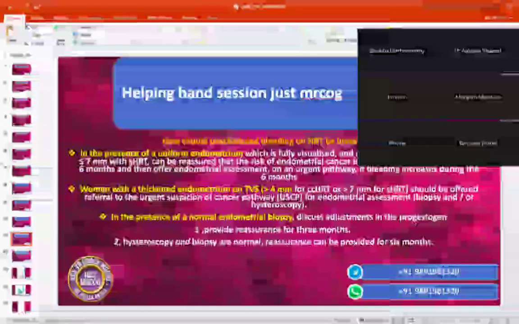So now, Sarah, your scan is showing that lining is 8 mm and you are taking sequential HRT, or you are taking bleed HRT. What is sequential HRT, in layman's terms? Bleed HRT. What is continuous combined HRT? Bleed-free HRT. We don't say no bleed, we say bleed-free HRT.